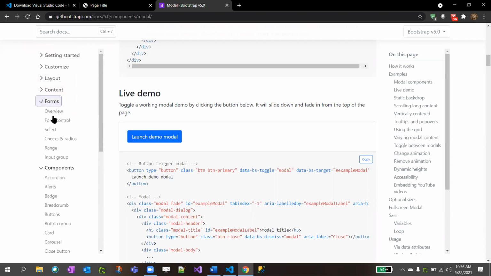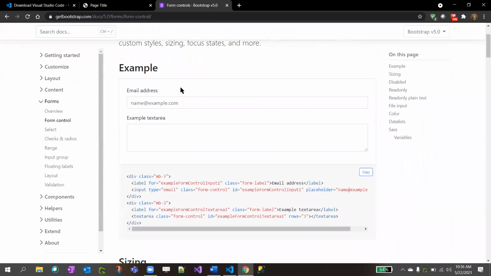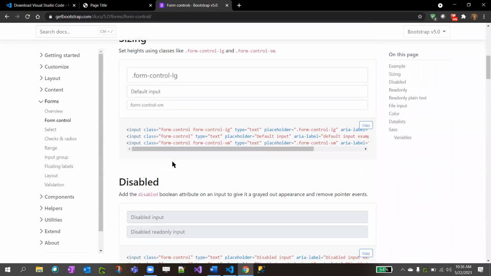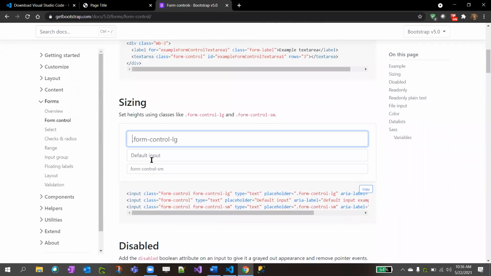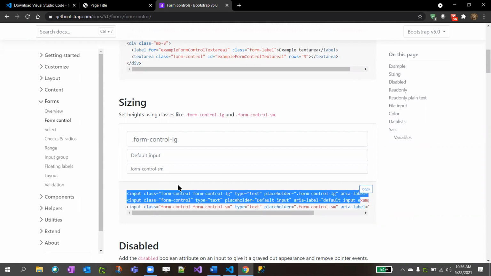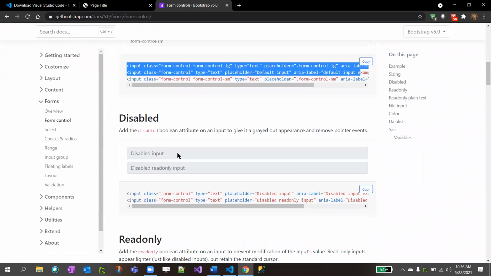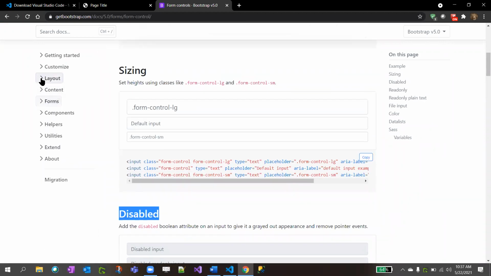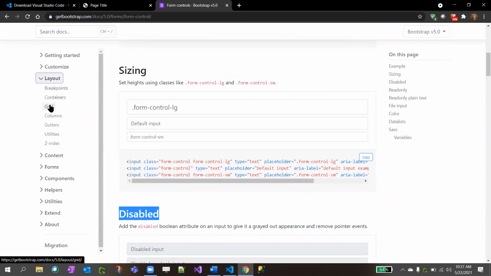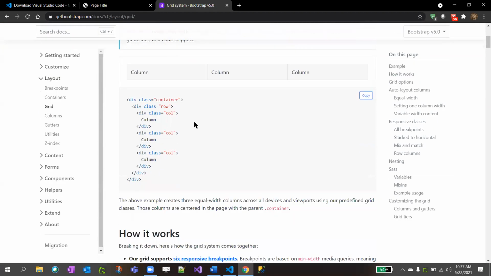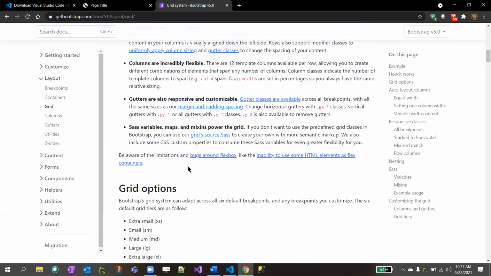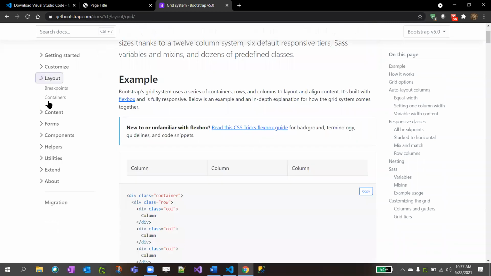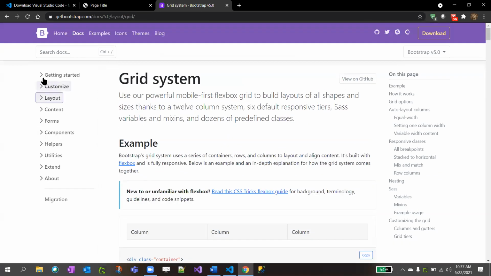And also there are forms, right? If you click on expand on forms, the form controls, you have input, text box, everything styled. They have their own. If you want to apply it to your project, just copy this line and put it in your project. That's it. And if you want to make it disabled, these kinds of things, I'll demo each and every component. I'll have that noted also. And layout, right? These are layouts, like how many columns per page, these things are available in this documentation. So now we'll get started with the template.